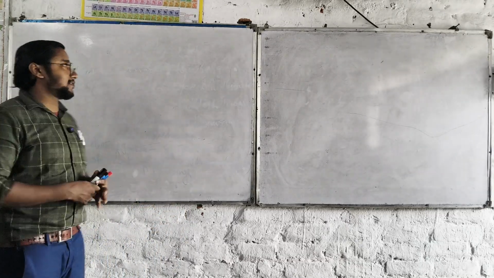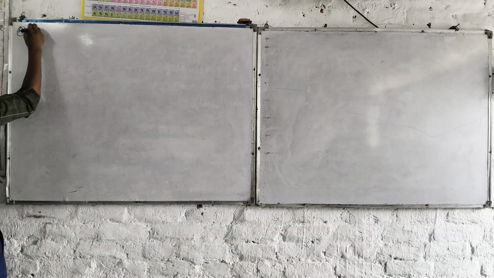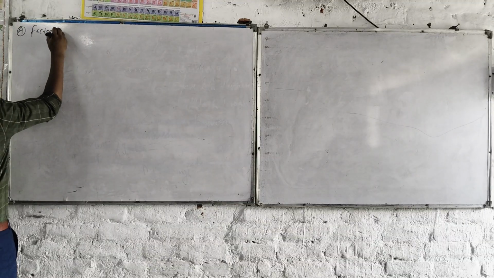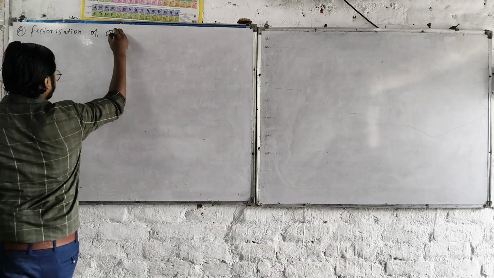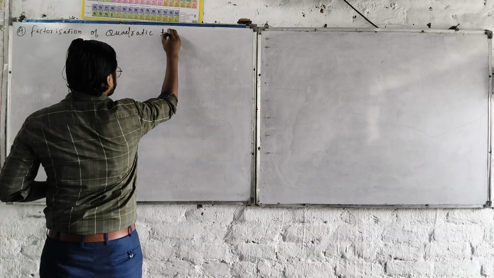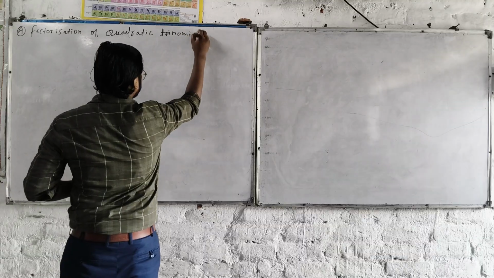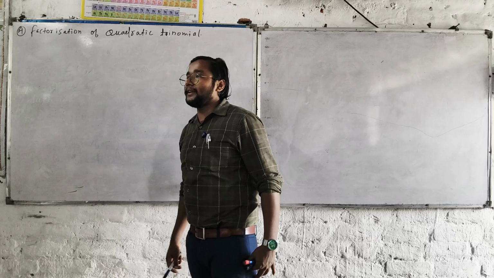Okay, now look at the board. Just try to understand here. The word is factorization. What is that? The word is factorization. Quadratic trinomial. The word is here, the quadratic trinomial.